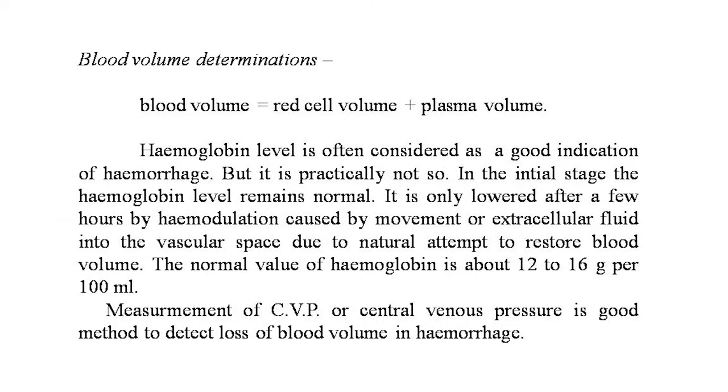Now the blood volume determinations. Blood volume is equal to red cell volume plus plasma volume. The hematocrit reading gives the ratio of the plasma to red cells. Hemoglobin level is often considered as a good indication of the hemorrhage, but practically it is not so. In the initial stage, the hemoglobin level remains normal. It is only lowered after a few hours of the hemodilution caused by the movement of the extracellular fluid into the vascular space due to the natural attempts to restore blood volume. The normal value of the hemoglobin is about 12 to 16 gram per 100 ml. Measurement of CVP or central venous pressure is a good method to detect loss of the blood volume in hemorrhage.